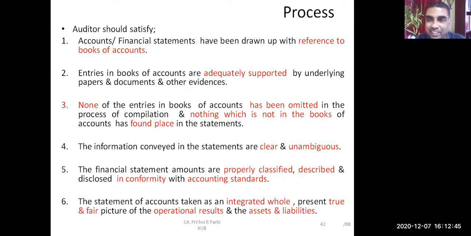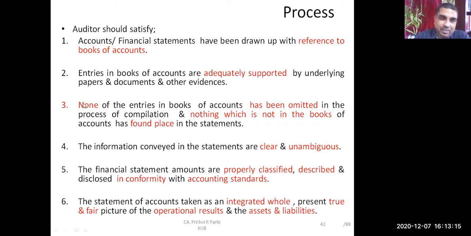A bill should have been generated. Or if some purchase is made, then a purchase bill should be available. So first you compare financial statement with books. Next you are comparing books with supporting documents. That is also a kind of vouching exercise. Here the auditor ticks off the books of account with vouchers or supporting things. Understood up to this?